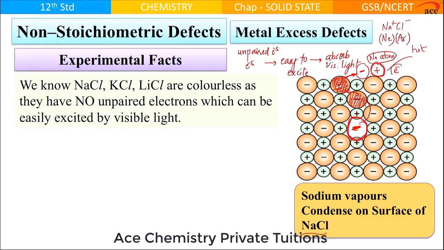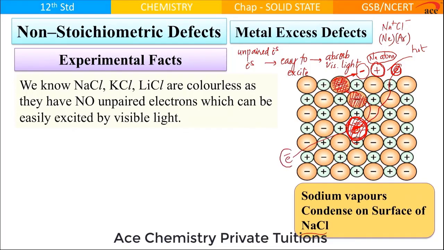In this vacant position, the electron which was lost comes here and takes this position. But why does the electron have to come here? So as to develop an electrostatic force of attraction between the electron and the nearby cation. Otherwise, if the electron doesn't come, the cations will have repulsive forces. So what you realize is that the Cl- which was at this original position has shifted up, and that position has been taken up by the electron which has been lost by sodium. So can I say there is an extra electron present here?